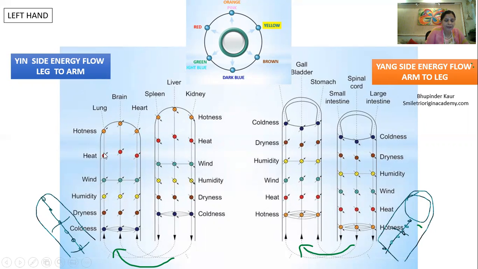Okay, so in the lung meridian, you tonify heat, sedate dryness, and you inform the brain meridian. Same treatment, copy paste, tonify heat and sedate dryness in the brain meridian. Okay, now on the second day, another day, what you can do is do this treatment on the axial meridian. Like you know that the lung meridian has an axis with the heart meridian. Yes, the lung meridian is dryness and the heart meridian is heat.